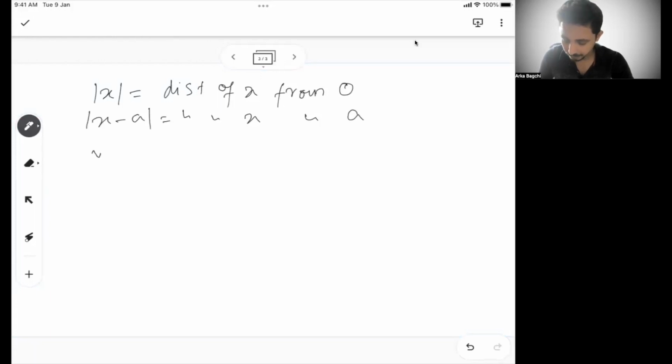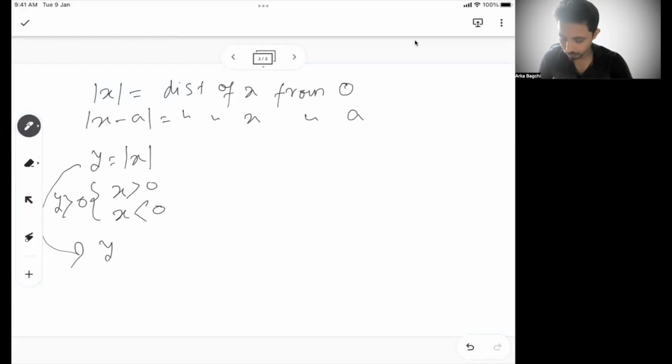So if I write y equal to mod x, that means x can be greater than 0 or x can be less than 0. But in both these cases, y has to be greater than or equal to 0. So this equation boils down to y equal to x if x is greater than or equal to 0, and if x is negative, then y equals minus x.